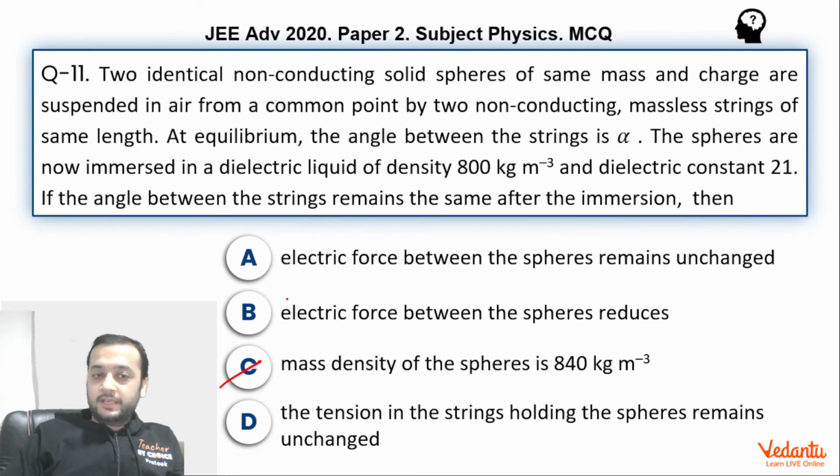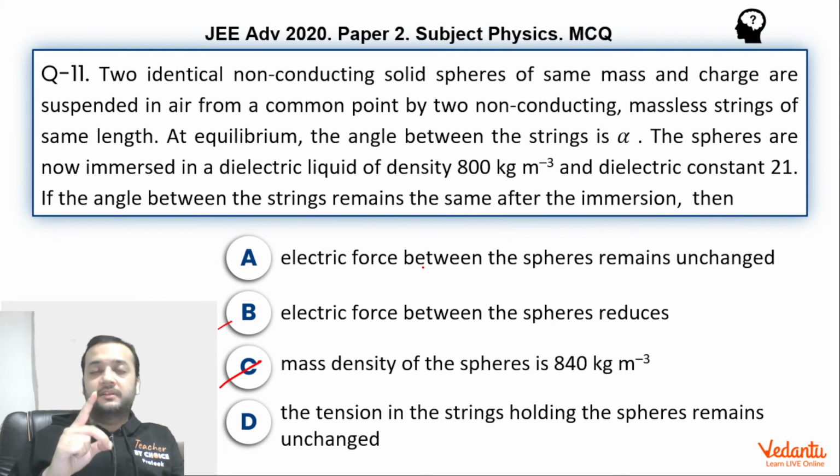Now option A and B is what created the dilemma. IIT had given option B correct. So according to IIT, these two were the correct options. They have said that electric force between these spheres will reduce. But I'm sure that all of you know this, that electric force between the spheres does not reduce. Net force on these spheres will reduce.